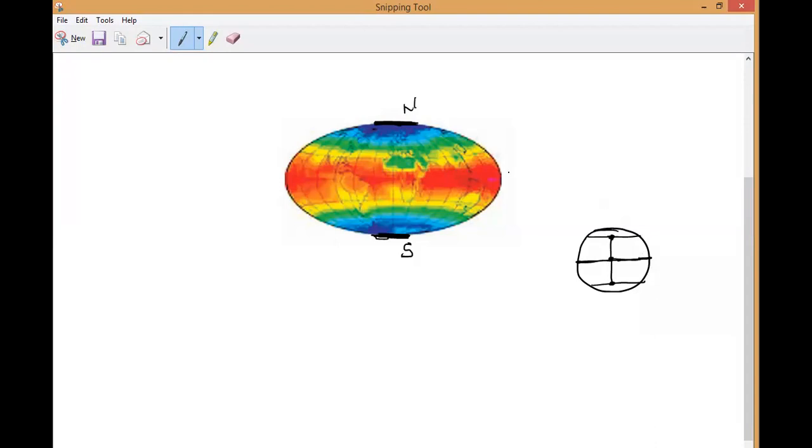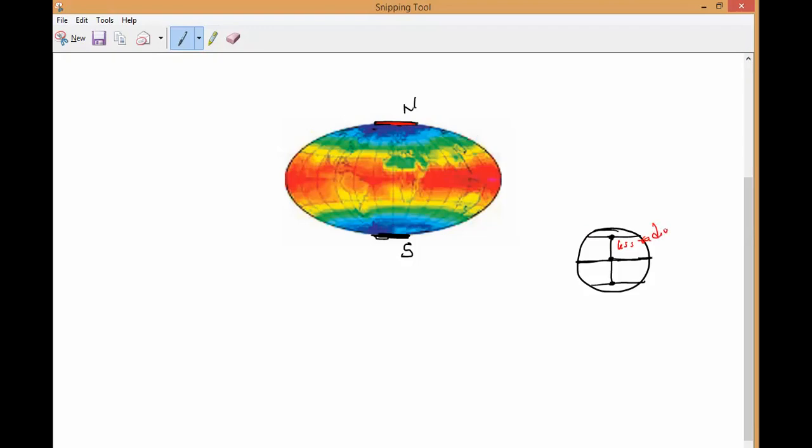So the same thing is happening to the earth also. At the poles it is having flattened surfaces. Due to that, the radius is decreasing. Due to that, there is less radius.